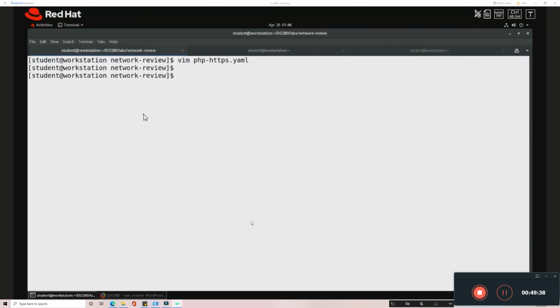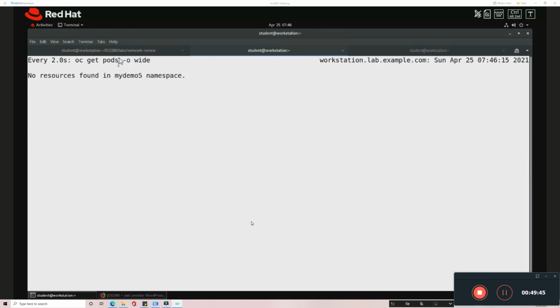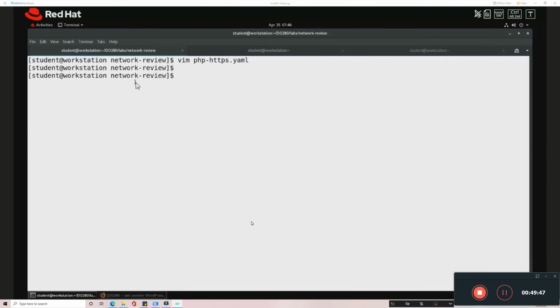Using the file, I'm going to deploy the application. At the moment, I don't have any application inside this namespace, so I'm going to create it. Now I'm going to create the deployment. Once the deployment is created, we'll have the replica set. Through the replica set, the pod will be created. Through the pod, the container will be running. The service definition is also there, so the service will also be created.